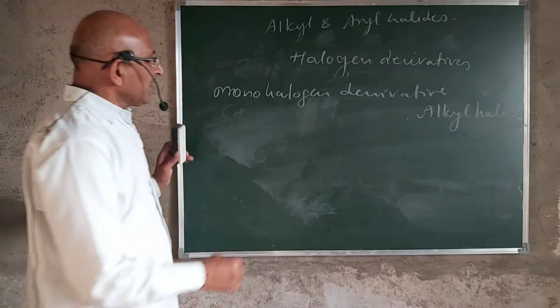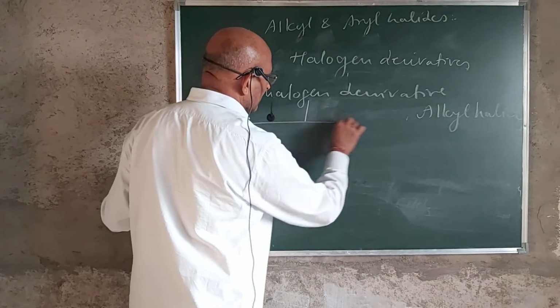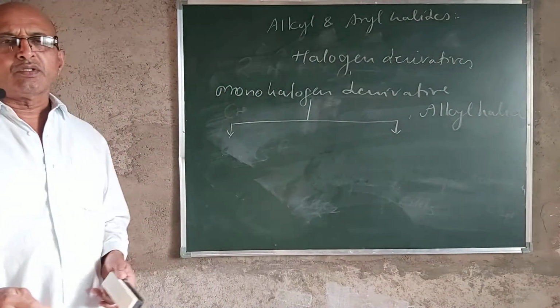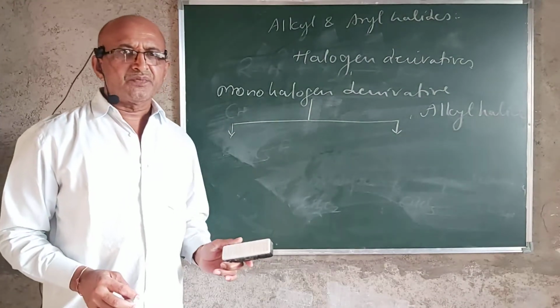Depending on this, the monohalogen derivatives are further classified into three different groups, depending upon the type of carbon atom to which the halogen is attached.